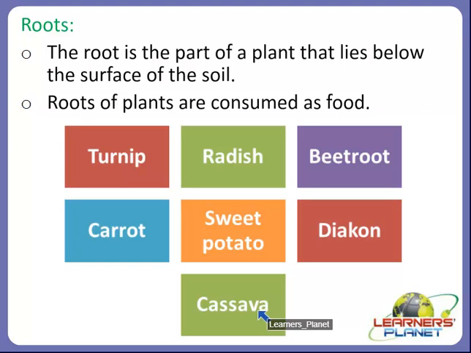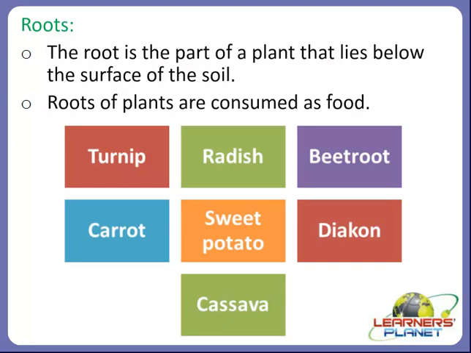So starch is a very important component. It is very important for us. It is a component of carbohydrate which is very nutritious for us, as starchy root vegetables are very important staple foods.